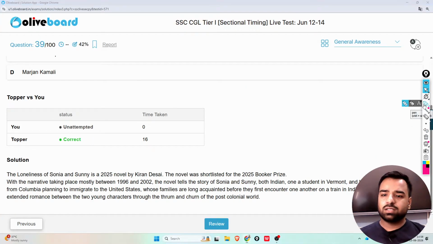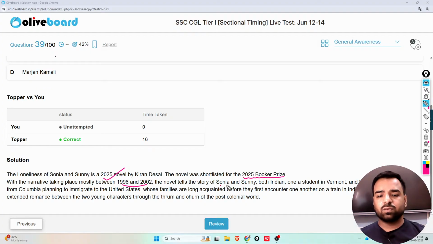The Loneliness of Sonia and Sunny is a 2025 novel by Kiran Desai. The novel was shortlisted for the 2025 Booker Prize as well, with the narrative taking place mostly between 1996 and 2002.